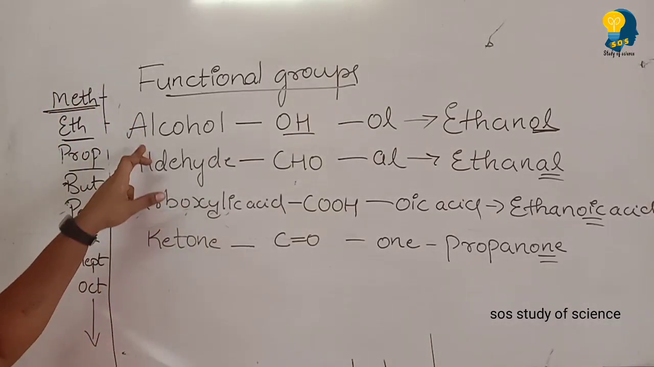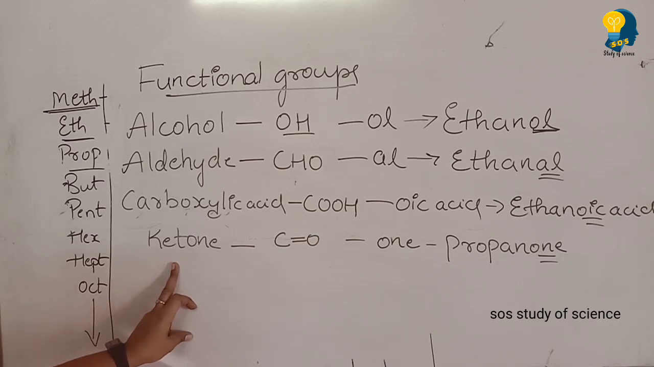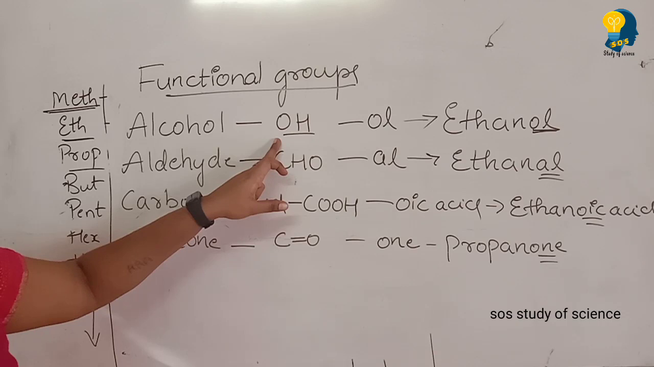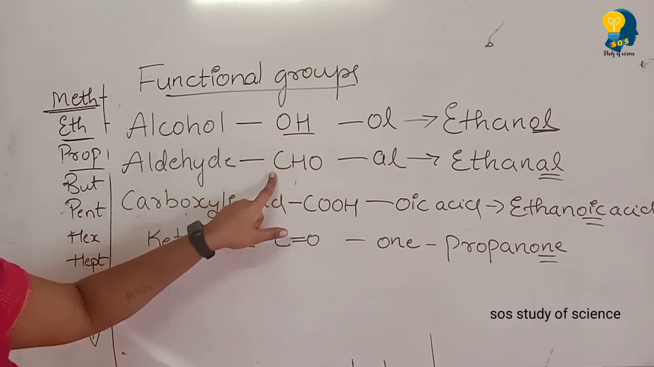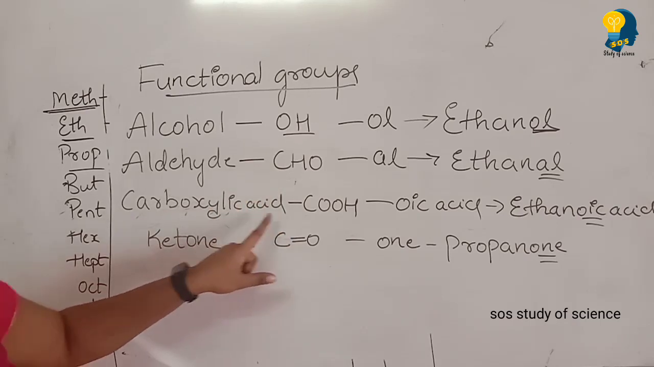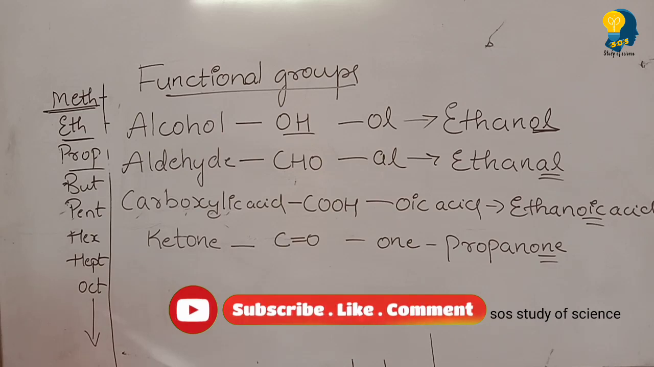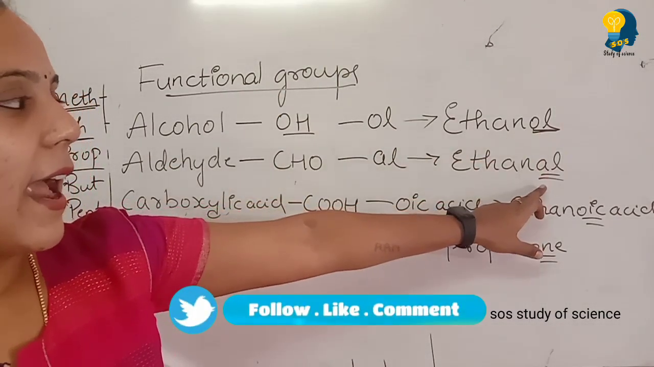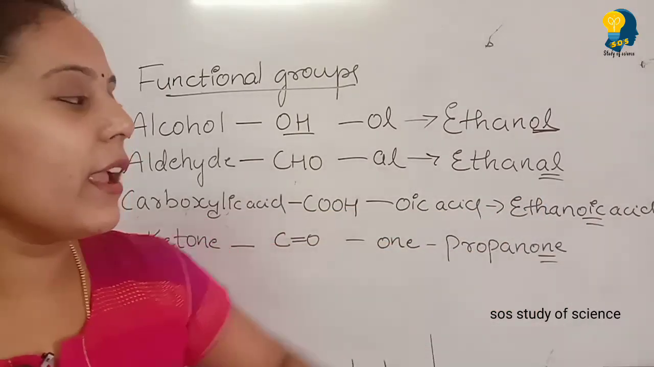See, alcohol, aldehyde, carboxylic acid, ketone are the four functional groups. So alcohol ends by OH in its molecular formula and structural formula. Aldehyde ends by CHO, carboxylic acid by COOH, ketone by C double bond O. Okay. So in alcohol, the name will contain OL at the end, aldehyde contains AL, carboxylic acid contains oic acid